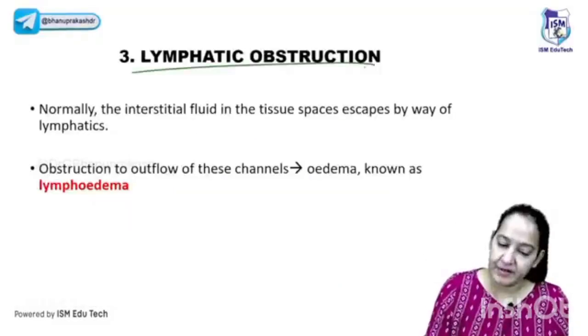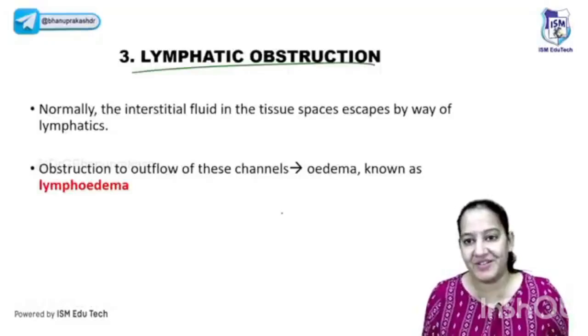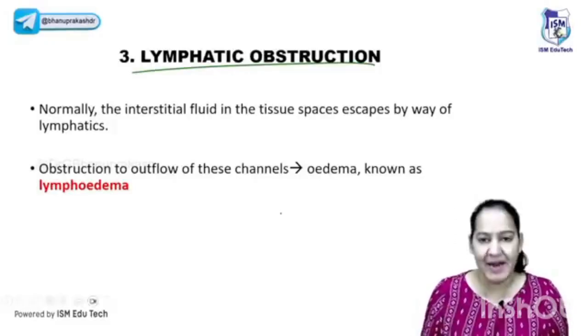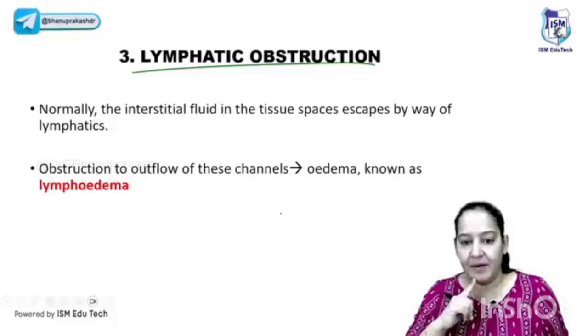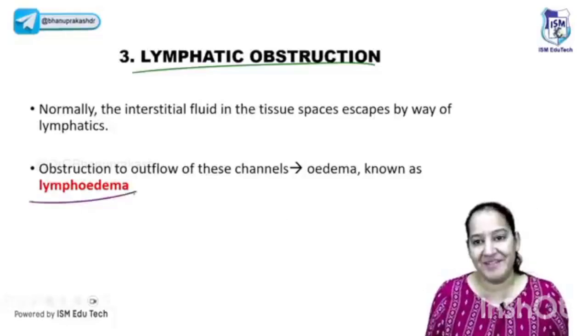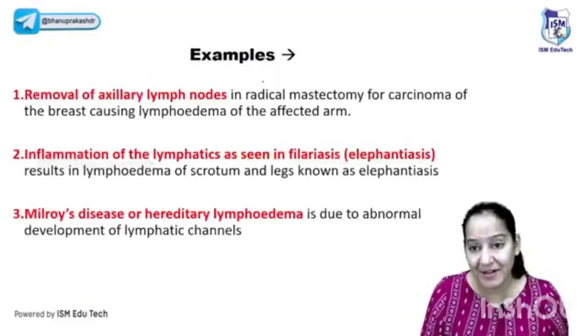Coming to the third cause, the lymphatic obstruction. What do you mean by lymphatic obstruction? Can you give me an example when lymphatic obstruction leads to edema? At least give one important example of lymphoedema. The edema due to lymphatic obstruction is lymphoedema. Why has God given us lymphatics? The lymphatics are the backup. No, I told you, right?